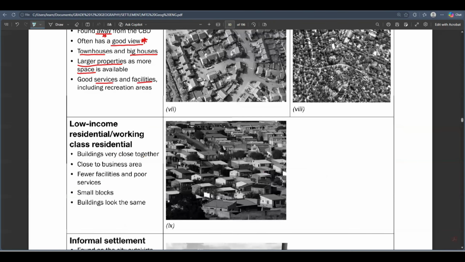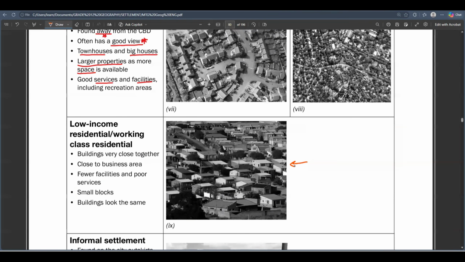Let's look now at the low-income residential areas. Let's look at this picture and analyze it carefully. The first thing I'm going to tell you about is small houses. A low-income residential area has small houses.